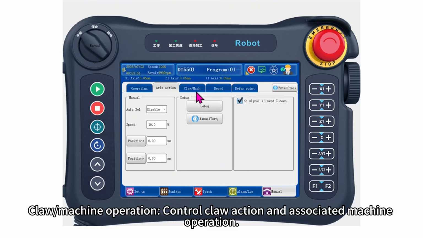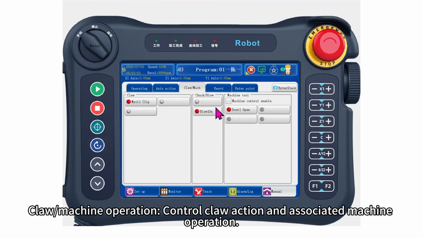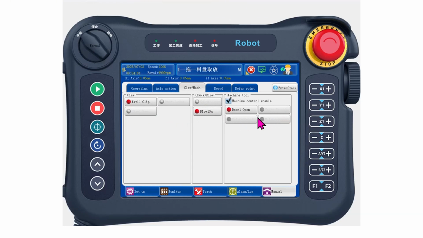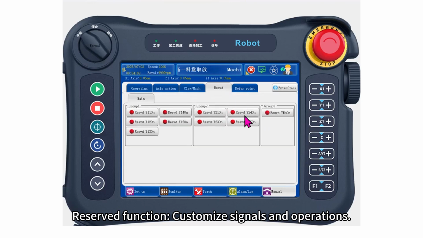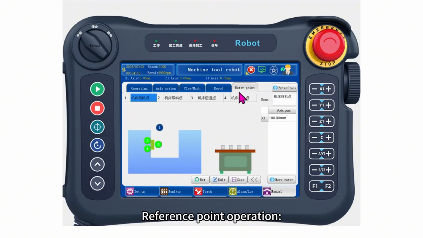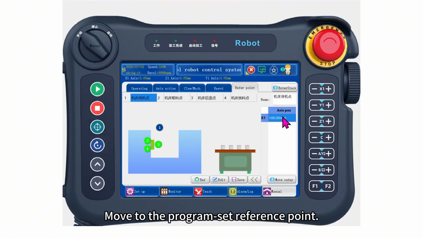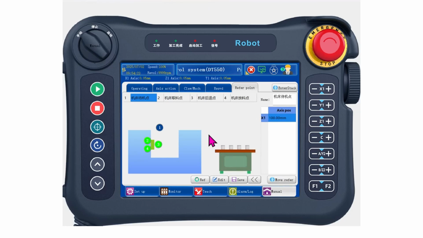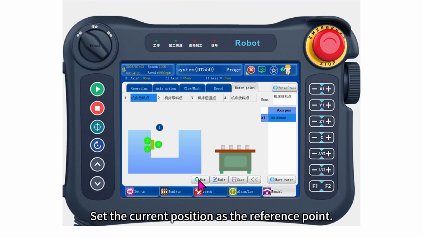Claw or machine operation, control claw action and associated machine operation. Reserved function, customize signals and operations. Reference point operation. Move to the program set reference point. Set the current position as the reference point.